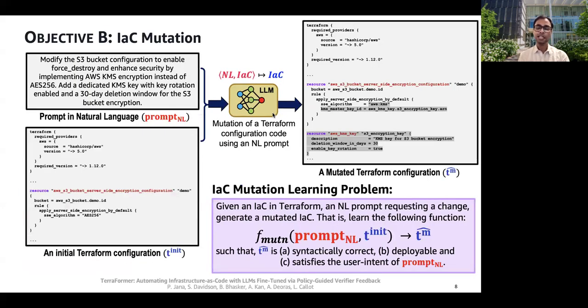And the second objective is IaC mutation. So here, given an existing Terraform configuration and a natural language prompt describing the change, the goal is to generate a mutated configuration. And this mirrors real-world workflows more closely because developers often tweak existing scripts rather than starting from scratch. And here again, the output has to be syntactically correct, deployable, and should reflect the user's requested change.